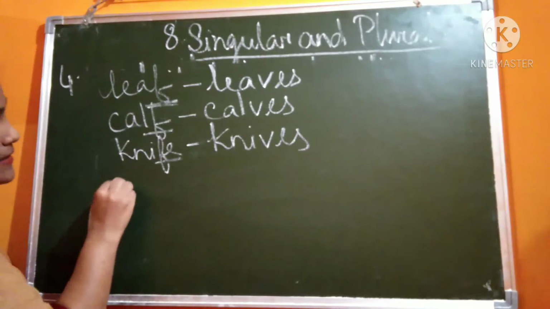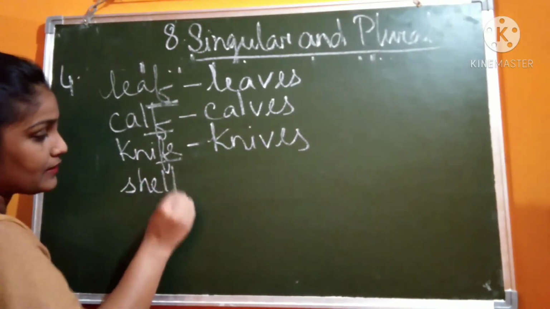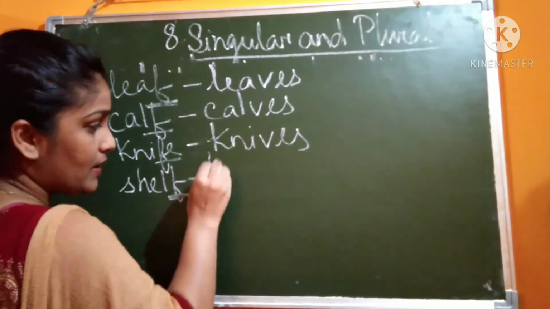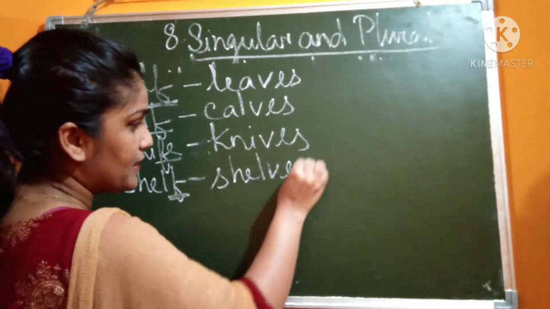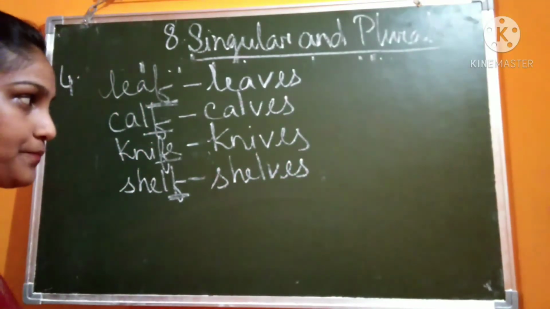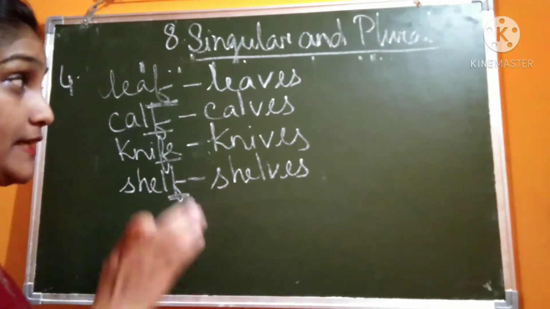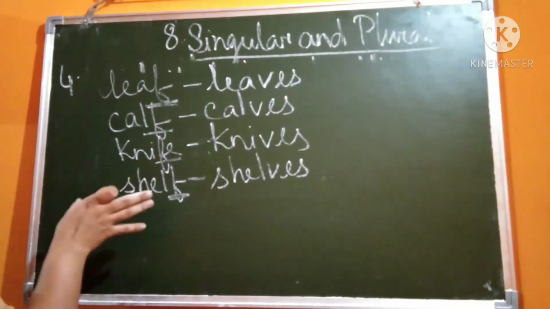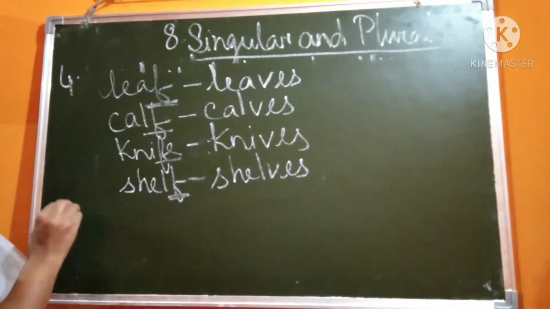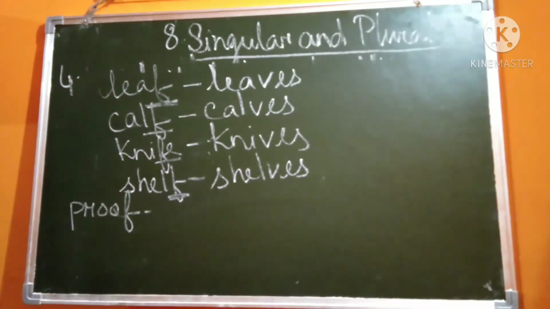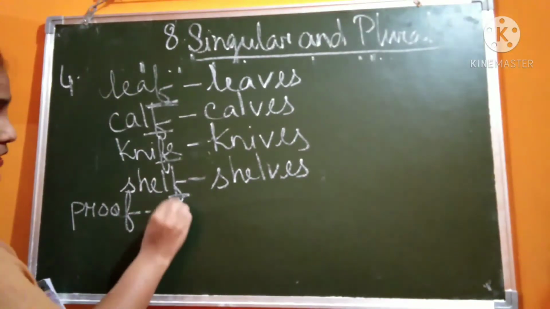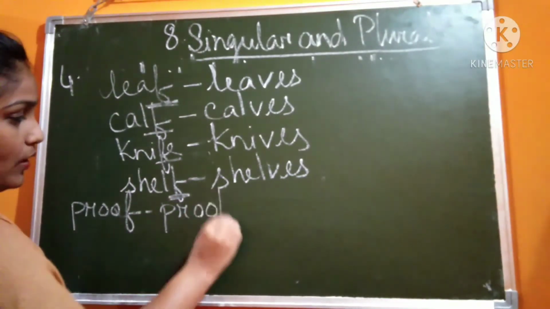In case of self, F, then also you will put V-E-S: shelves. But this rule is not applicable in case of proof. Proof does not become VES. It is P-R-O-O-F-S.